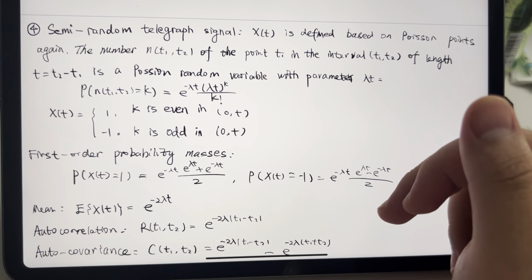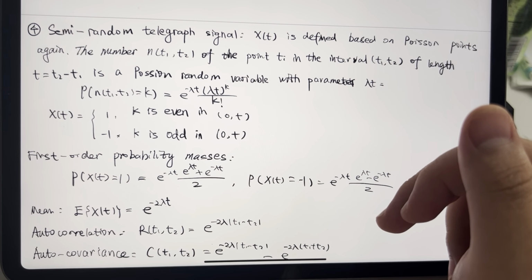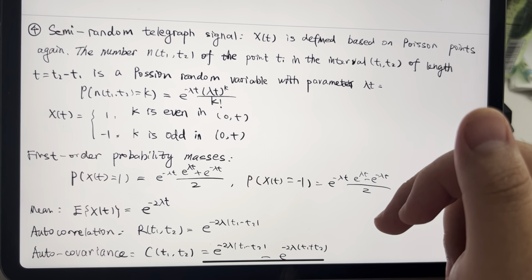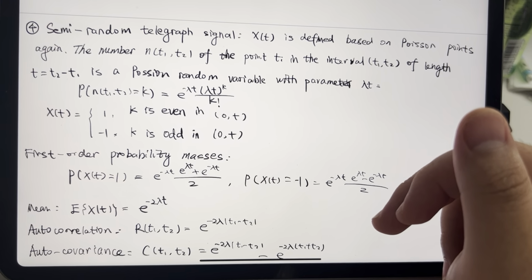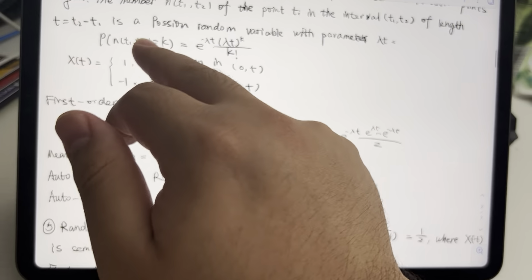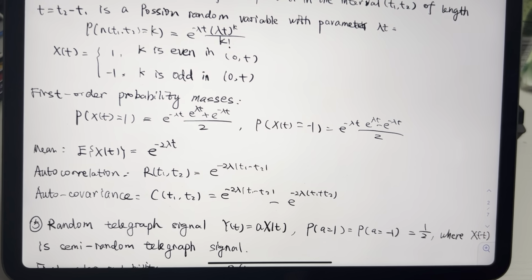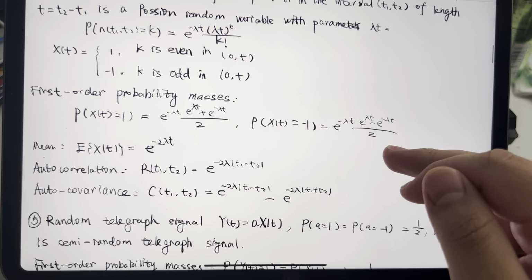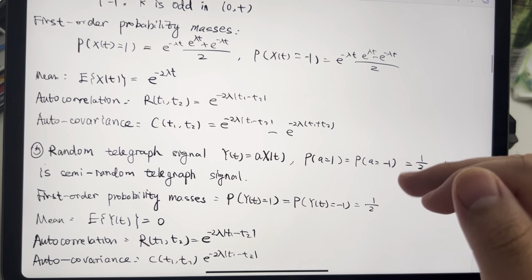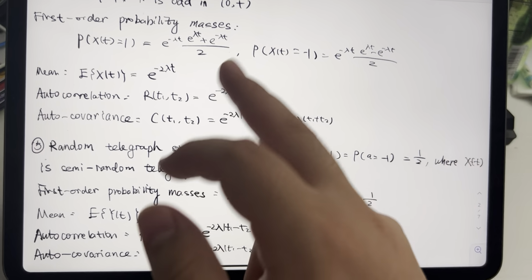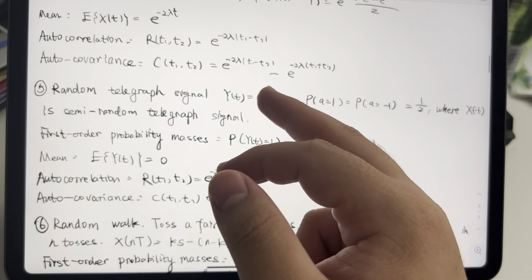The number n(t1, t2) of the points ti in the interval t1 to t2, of length t equals t2 minus t1, is a Poisson random variable with parameter lambda t, and then the probability can be written like this. x(t) equals 1 when k is even, and x(t) equals -1 when k is odd. The first order probability mass can be rewritten like this one, and the mean is this, and the autocorrelation like that.